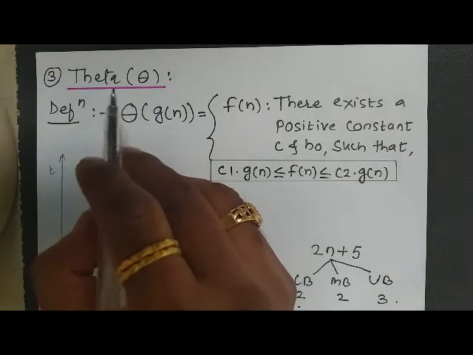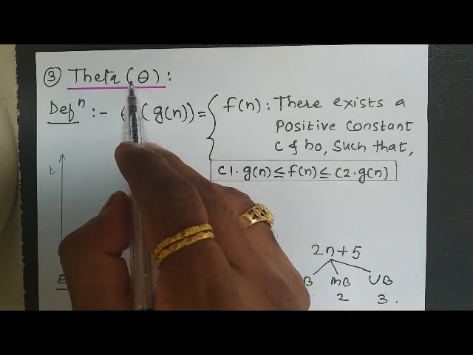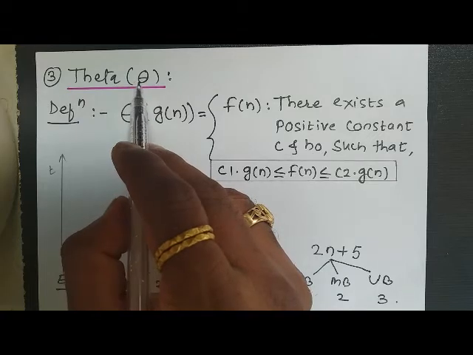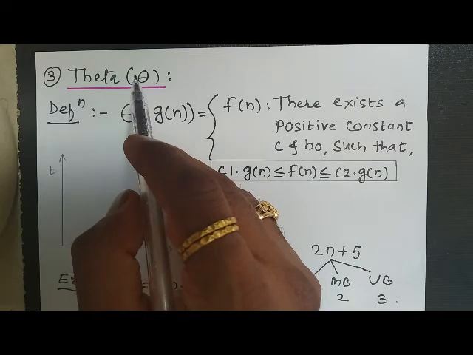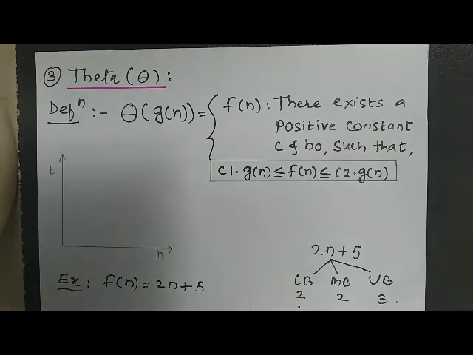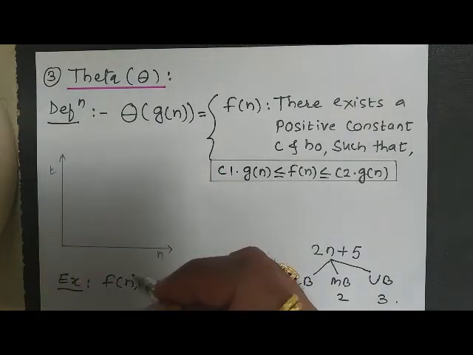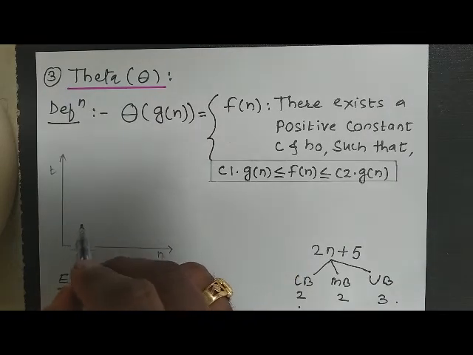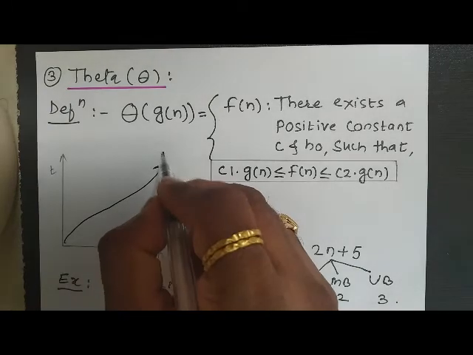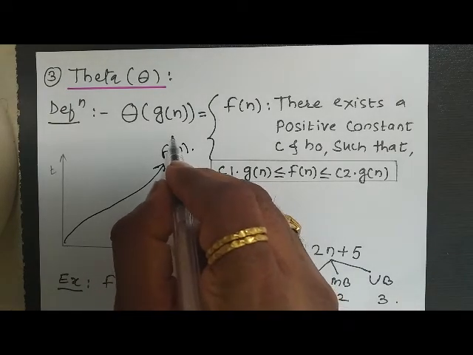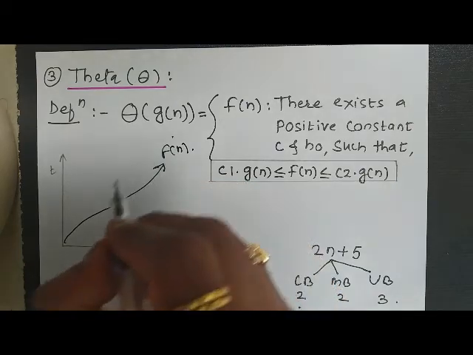The last asymptotic notation is called theta notation. It is used to express the average case time complexity of the algorithm, also called tight bound. Tight bound means we have to plot two different curves, the upper bound and the lower bound. So let us plot the curve. Here I need to plot three different curves. Number one is our f of n. This is the actual running time of our algorithm.